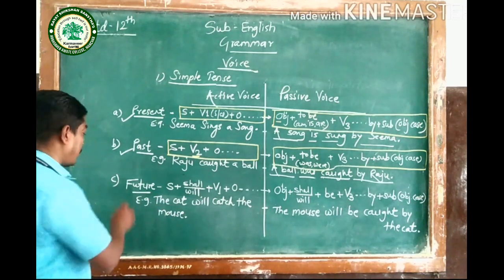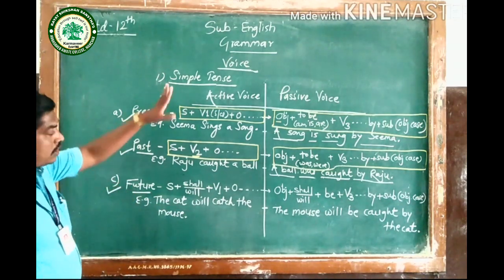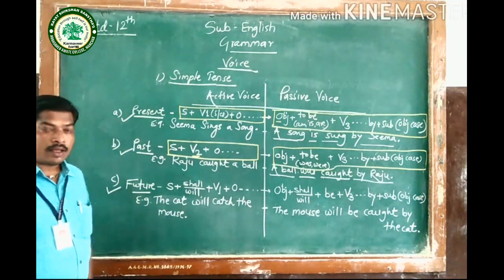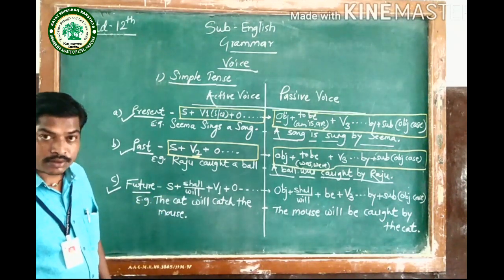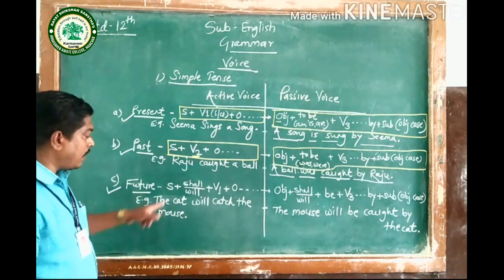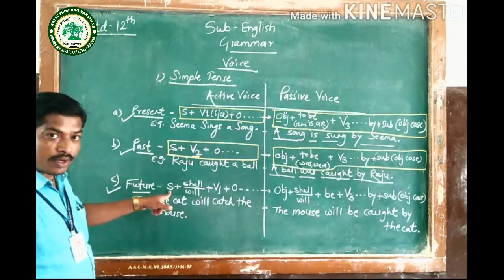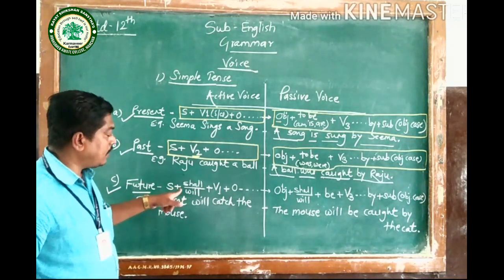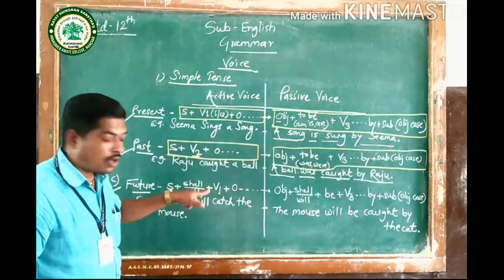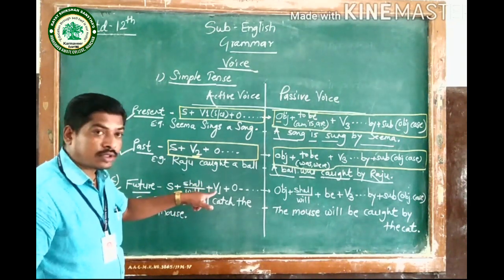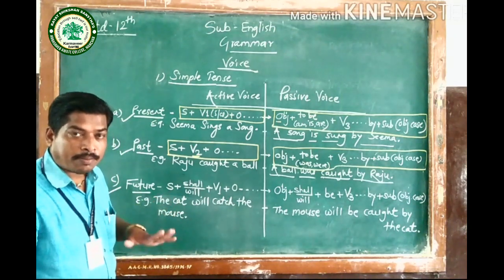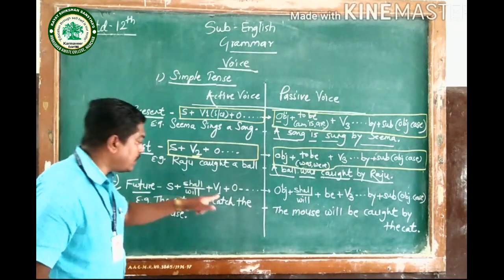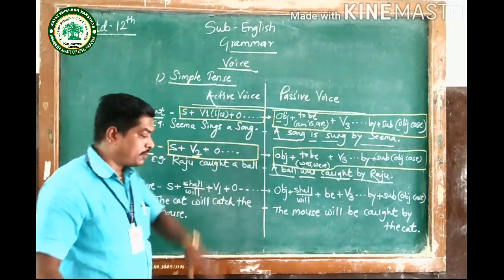Then the next one, simple tense but future, and the active voice sentence structure is given here. First, we begin the sentence with the subject, then we use either shall or will, then we use V1, it means the root form of the verb, then the object and the remaining part of the sentence.